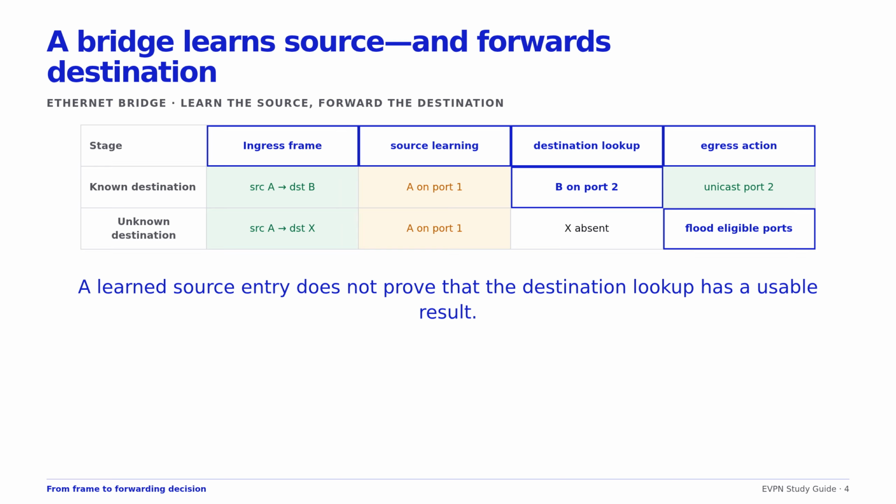Broadcast is also replicated within that domain. Notice the asymmetry. Learning uses the source, while forwarding uses the destination. And the practical lookup key is not merely a MAC address. On a VLAN-aware bridge, the VLAN must match as well.